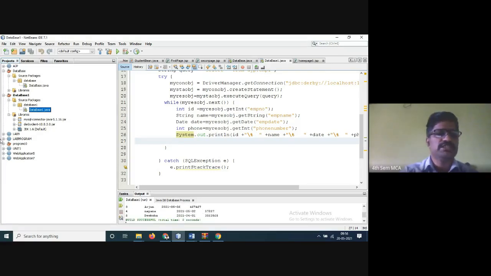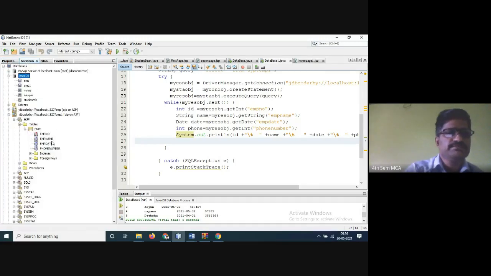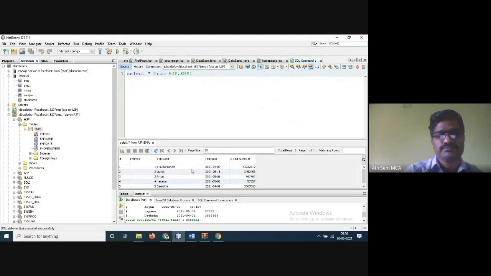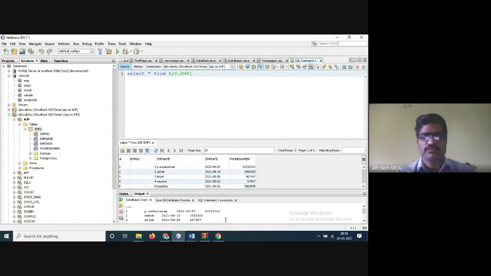I'll show you the details also. Go to here and view the data. You can see here, first one is P Sudarshanam and phone number. Ashok, these two things. Arjun, these two things. Nayana and Diksha.